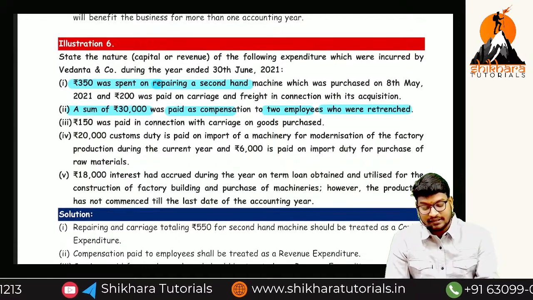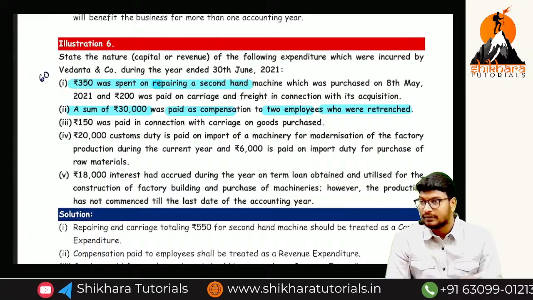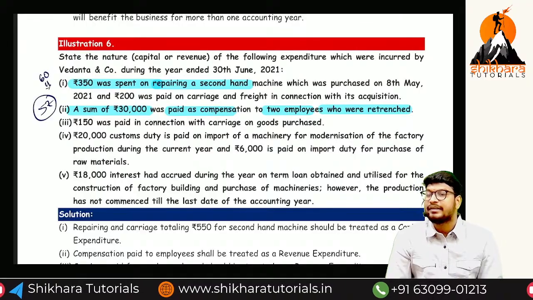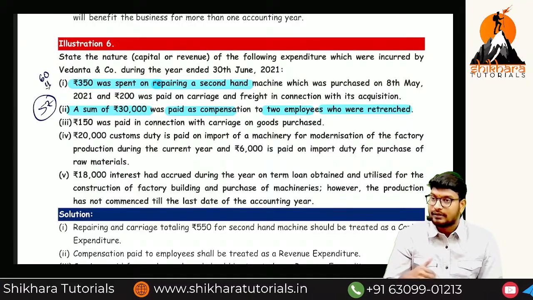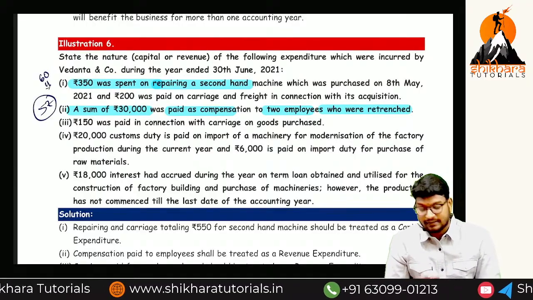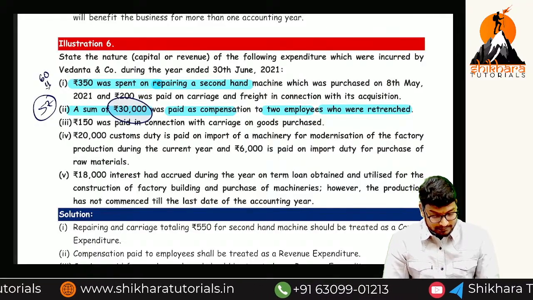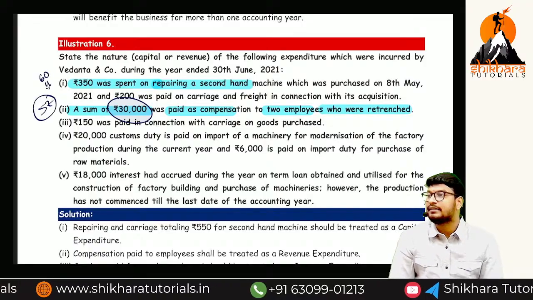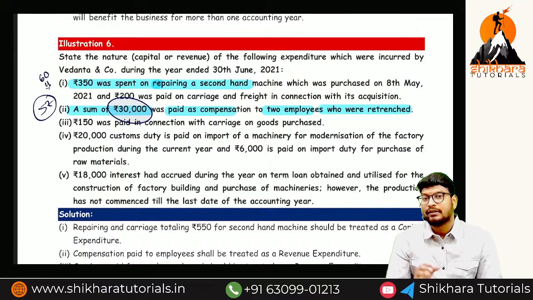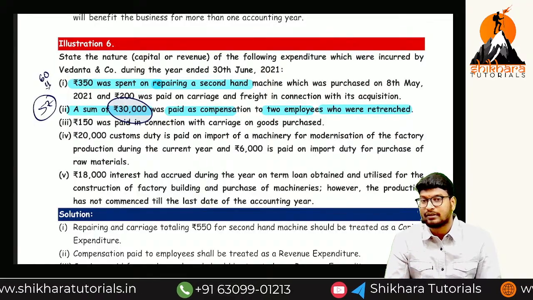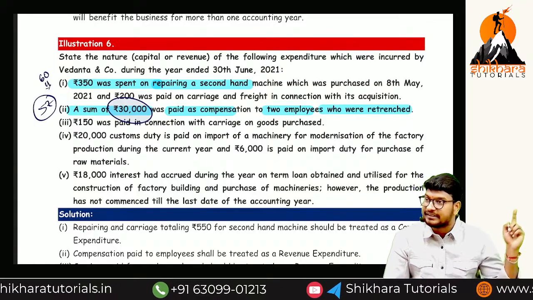Normally what is the service time? 60 years like that. We are laying off at the age of 57 based on health problems like that. So how much are we paying as compensation? 30,000. So is this a revenue expenditure or capital expenditure? Normal expenditure. Anything related to the employees is normal, but not related to fixed assets.